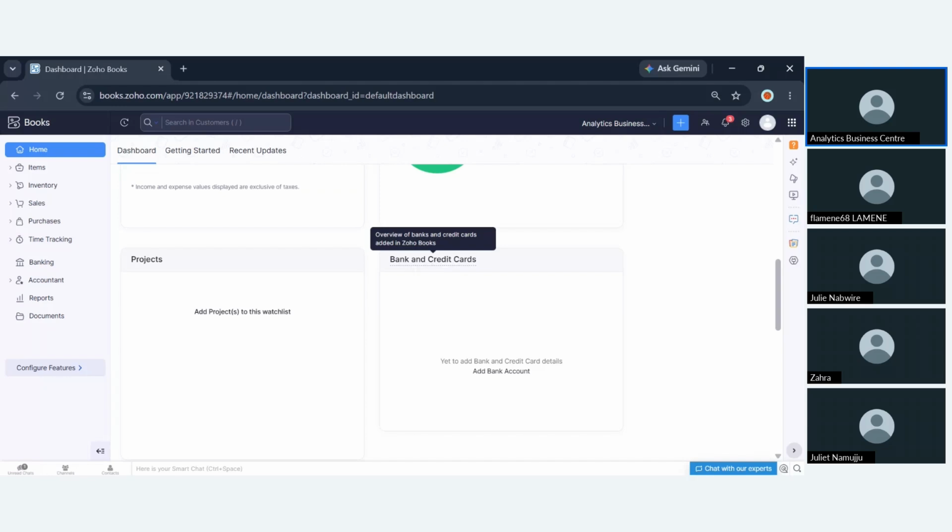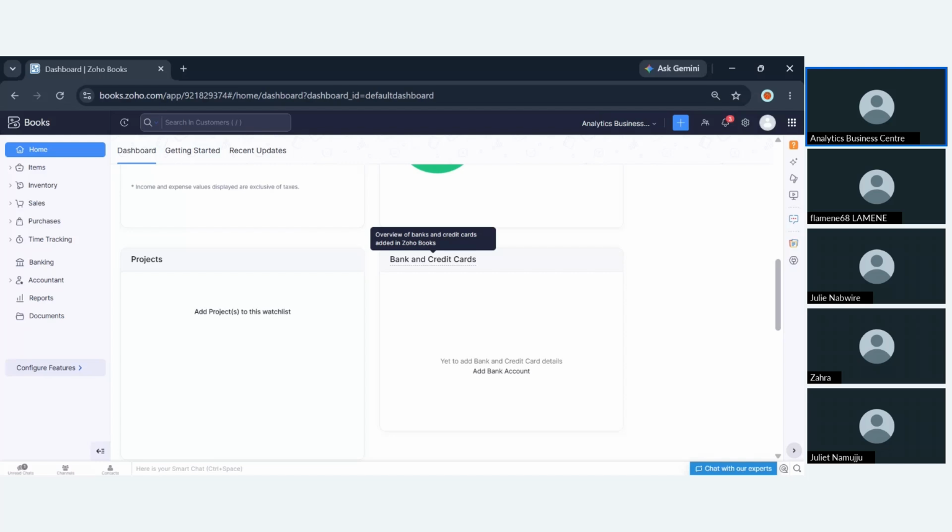Every business has those accounts that it uses for its daily transaction recording. So let's say you have a Stanbic account, an Equity account, an ABSA account. What the system will do for you, you can go ahead and attach those transactions in the system. So at the end of the day, you'll be able to see the running balances that all those banks have.